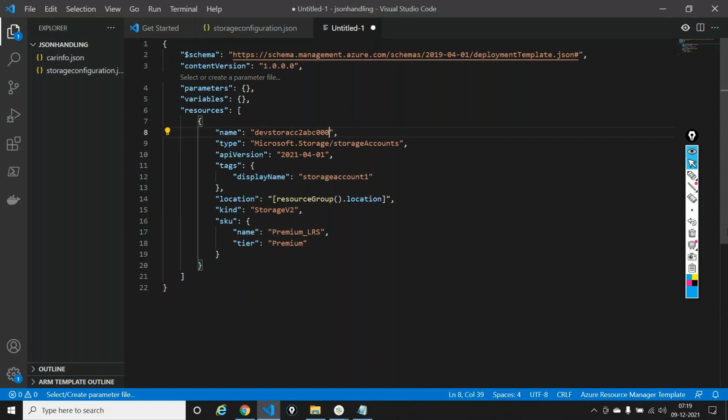And then very importantly, type. Now, how does Azure understand what you want, since you will be using this template to create resources? In PowerShell, if you want to create a storage account, you are specifying a command, New-AzStorageAccount. So Azure is understanding that you want to create a storage account, because you're giving a specific command. But you're not giving a command here. You're using a template right now.